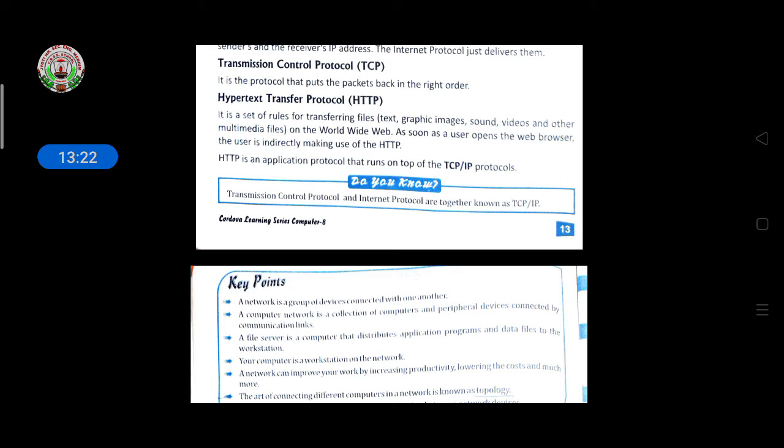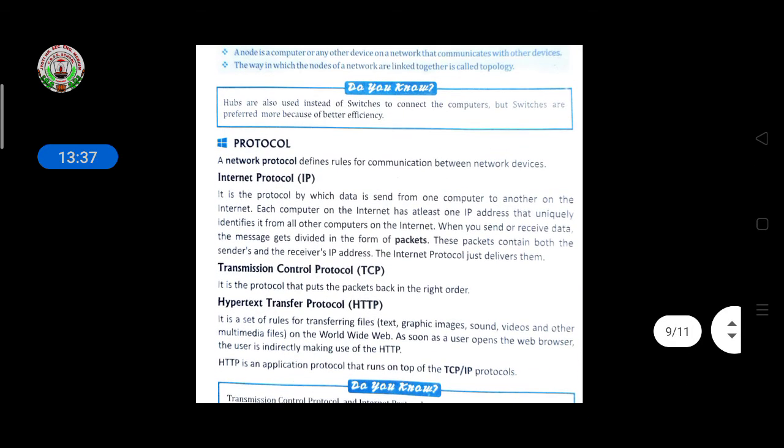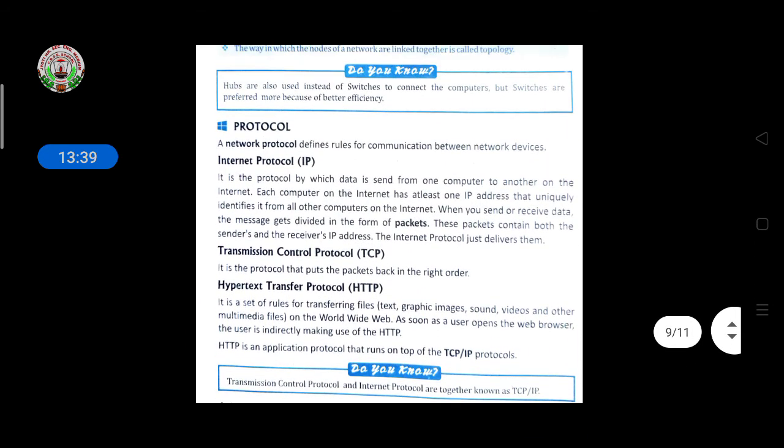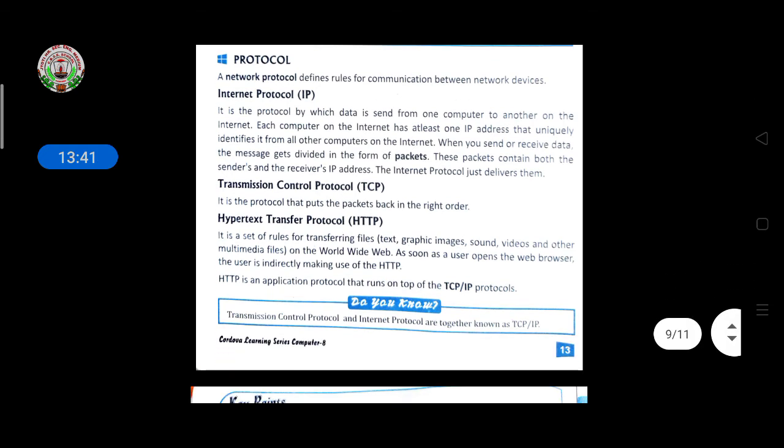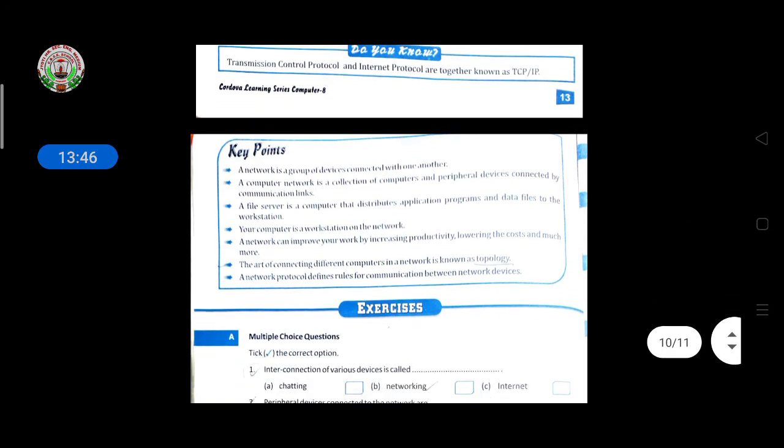Suppose you are entering a website, for example www.amazon.com. With the help of HTTP, it will directly connect to that website and open that website's pages. So here we discussed the protocols also. In the protocols we discussed IP, internet protocol; TCP, transmission control protocol; and HTTP, hypertext transfer protocol.